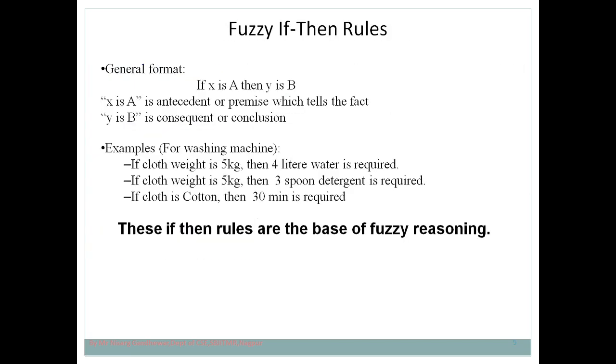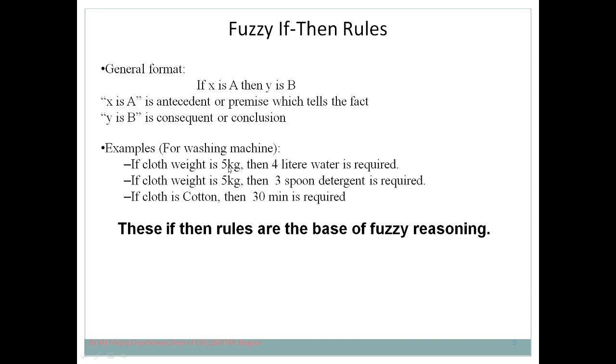The second thing is parameter identification. These are the parameters, where x and y are the input variables, whereas A and B are the fuzzy variables. So here you also need to identify what parameters you are passing to that particular rule. Again, x is A is the antecedent part, and y is B is the consequent part or conclusion part. Let's take a simple example, for the washing machine. We already came to know about this.